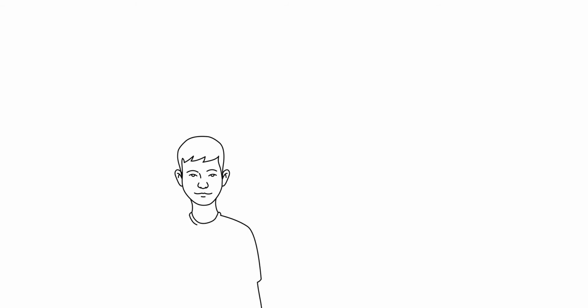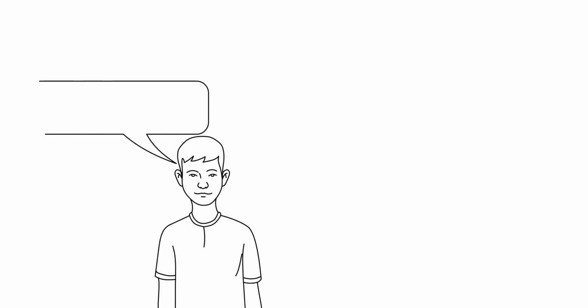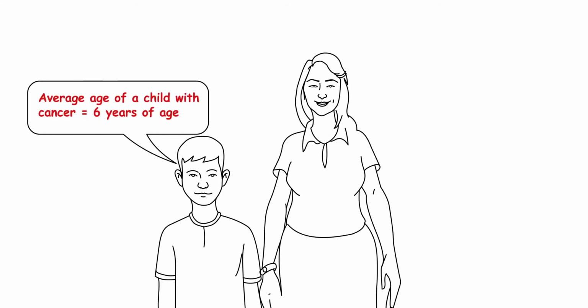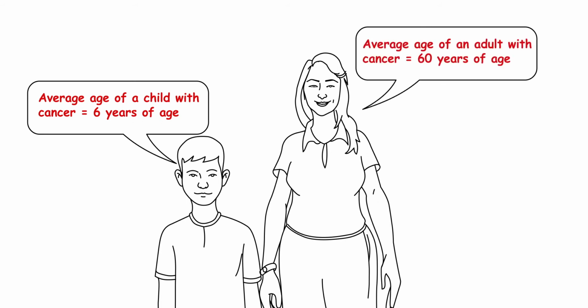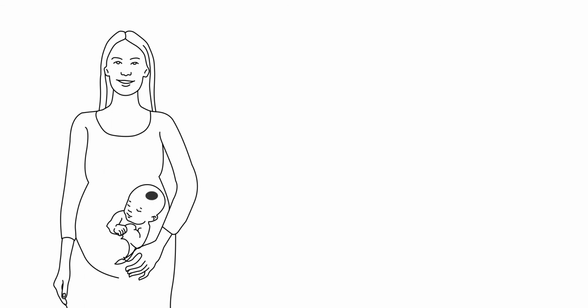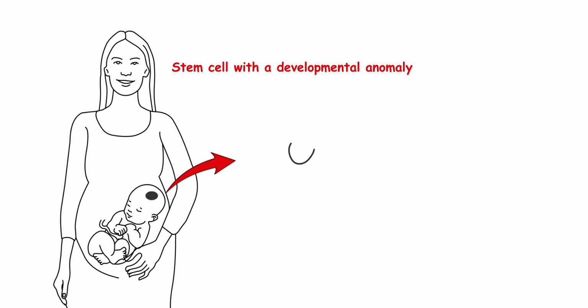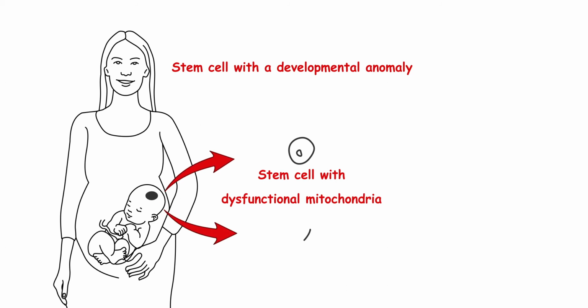It is intriguing to learn that the average age of a child with cancer is 6 years, while the average age of an adult cancer patient is over 60 years. This suggests that something is different about the cause of childhood cancer compared to that in adults. I propose that cancer in children results when a stem cell in the fetus undergoes a developmental anomaly such as a malfunctioning of the cell's power generation facility called the mitochondrion. Another cause could be that a stem cell gets functionally isolated from cells in the neighborhood.